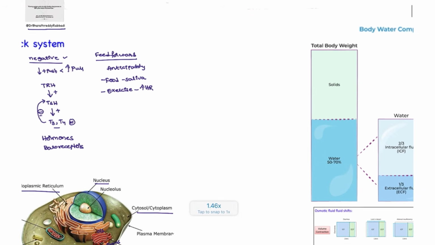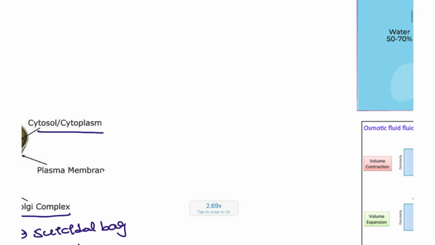All right, next, an important point I have to discuss is the cytoskeleton. The cytoskeleton has three types.